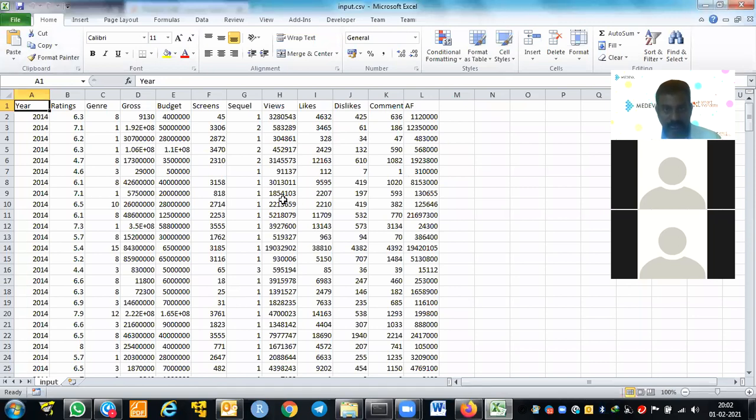So this is the problem you are going to solve. We have movie ratings. Genre means what kind of movie it is, whether it is comedy, romance, horror, and so on. Then the gross revenue, budget, how many screens it is released on, and the sequel. This is one of the old projects, so I can give the complete old project. You can use the data description.